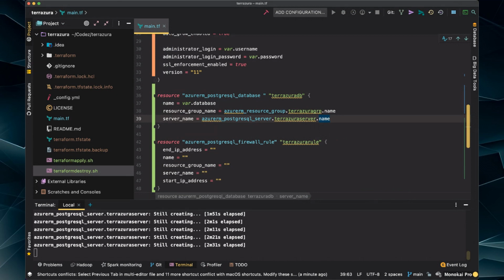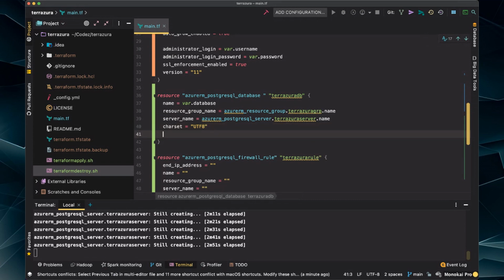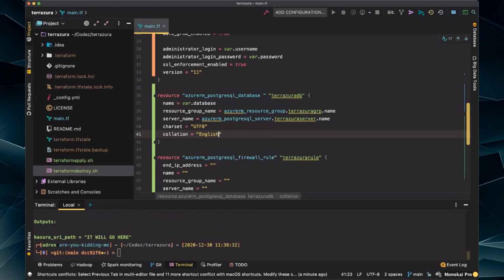dot the actual object itself, Terrazura server, which we've designated up above, and then the property of that. So that's the order of those things. That's why there's always 3 parts: character set and ordering. This will be UTF-8. And then we're going to go collation. And it's going to be English.